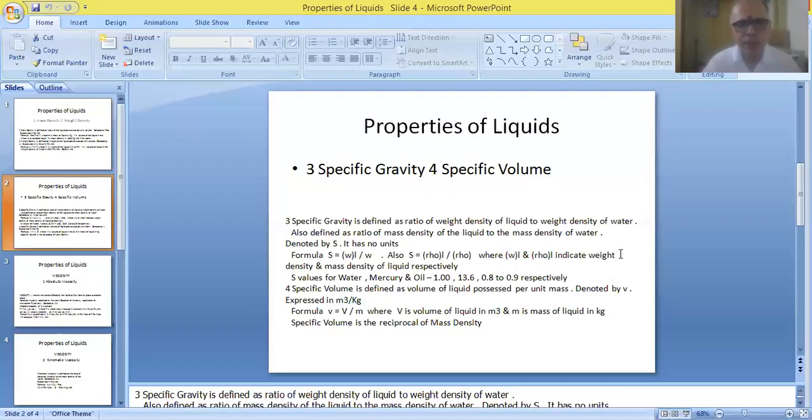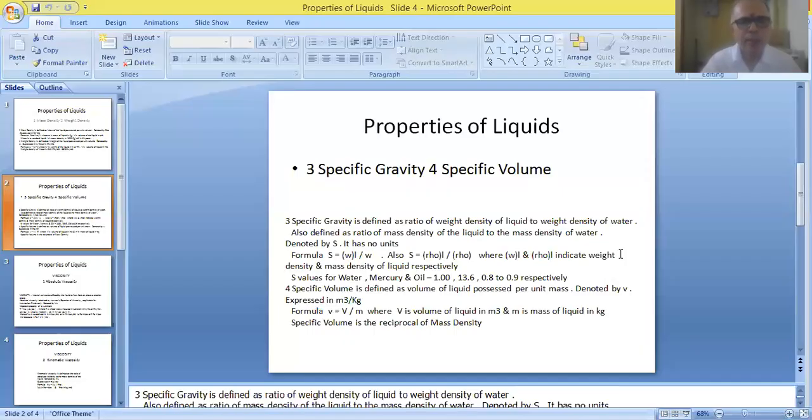W is the weight density of water. Similarly, rho L is mass density of liquid, and rho is the mass density of water. So two methods, two formulas are available for measuring this value that's called as specific gravity. Capital S is used for indicating this parameter.